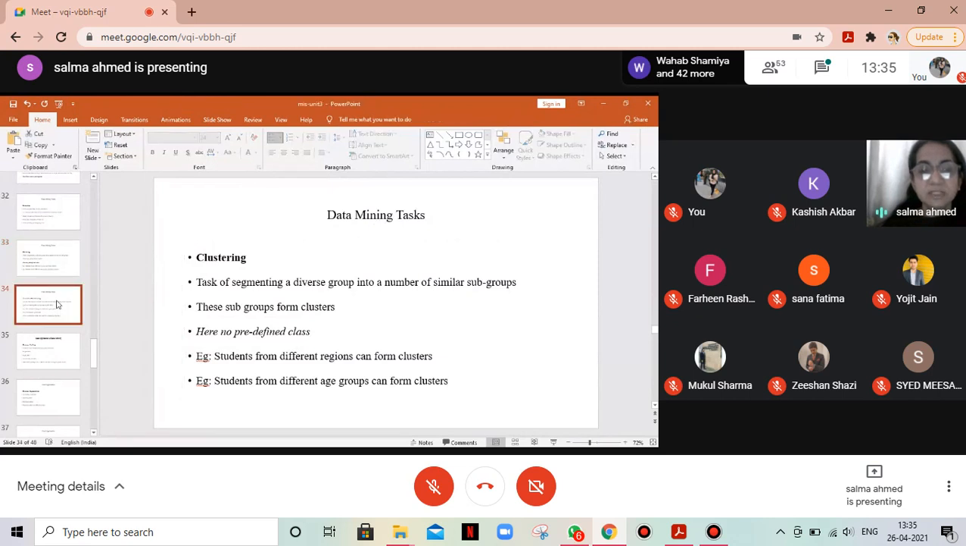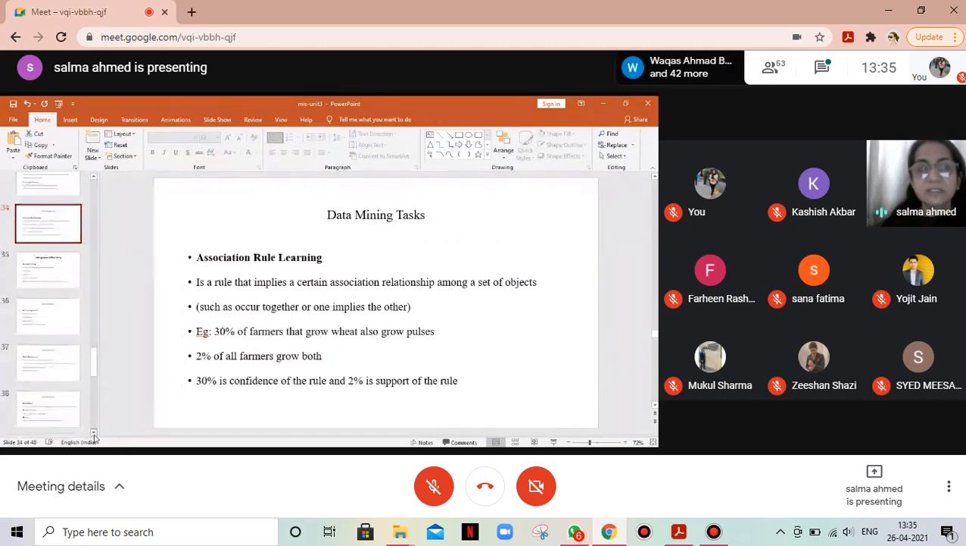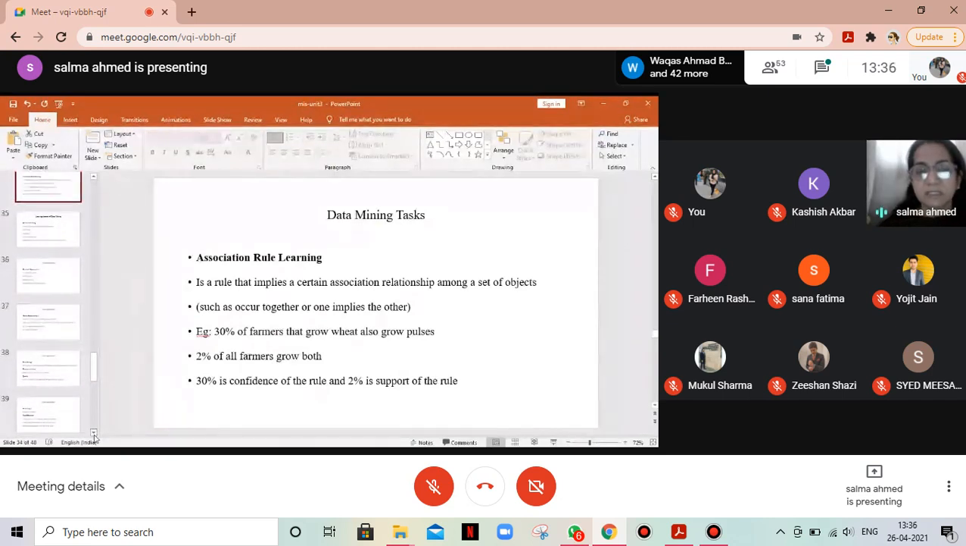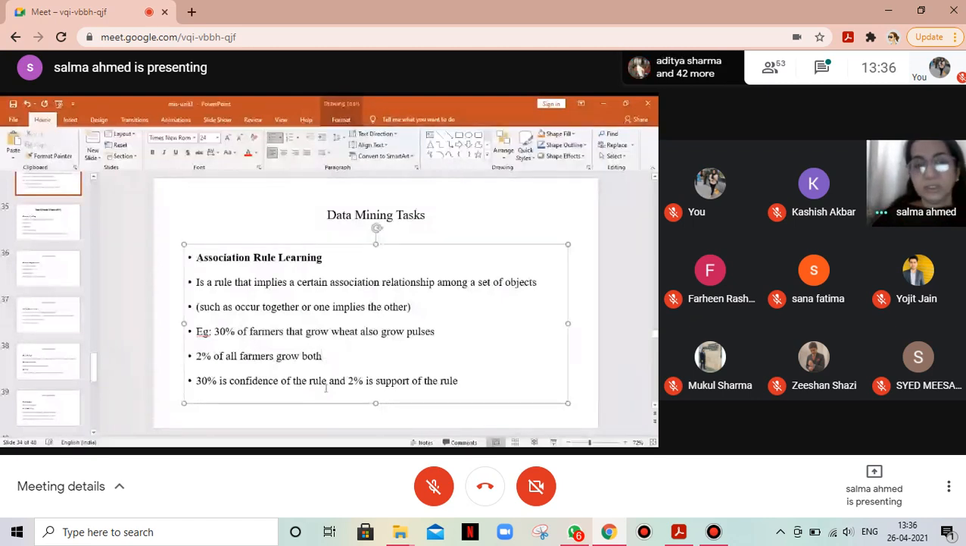And the last is association rule learning. It's a rule that implies a certain association relationship among a set of objects, such as they occur together or one implies the other. Okay, they can occur together or one can imply the other. Say 30% of farmers that grow wheat also grow pulses. So those farmers who are growing wheat will also grow pulses. And 2% of all farmers grow both. So 30% is the confidence of the rule, 2% is the support of the rule.